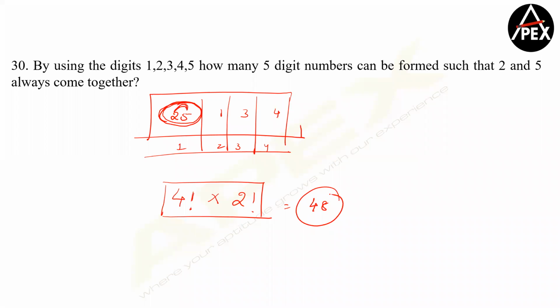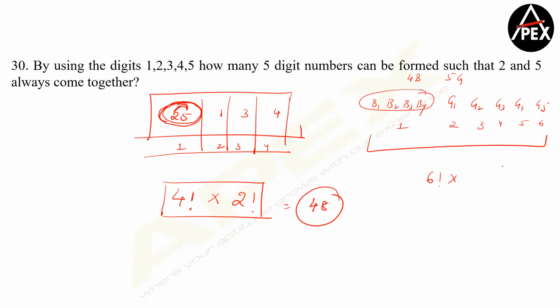This can also be replicated when I say that all the boys are together. Let's say there are 4 boys and let's say there are 5 girls. And I want all the boys to be together. So I'm tying a rope around B1, B2, B3 and B4, okay? And then I'm writing girl 2, girl 3, girl 4 and girl 5. So now let's count: 1, 2, 3, 4, 5, 6. So this will be how much? 6 factorial is the external arrangement. Inside the rope, 4 things in 4 places will be 4 factorial. So this becomes your answer whenever the question says they are together. Is this point clear?